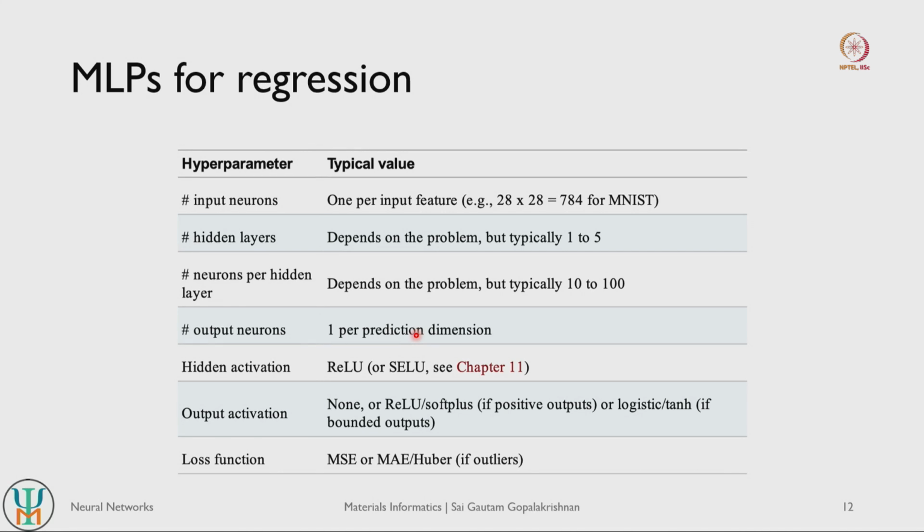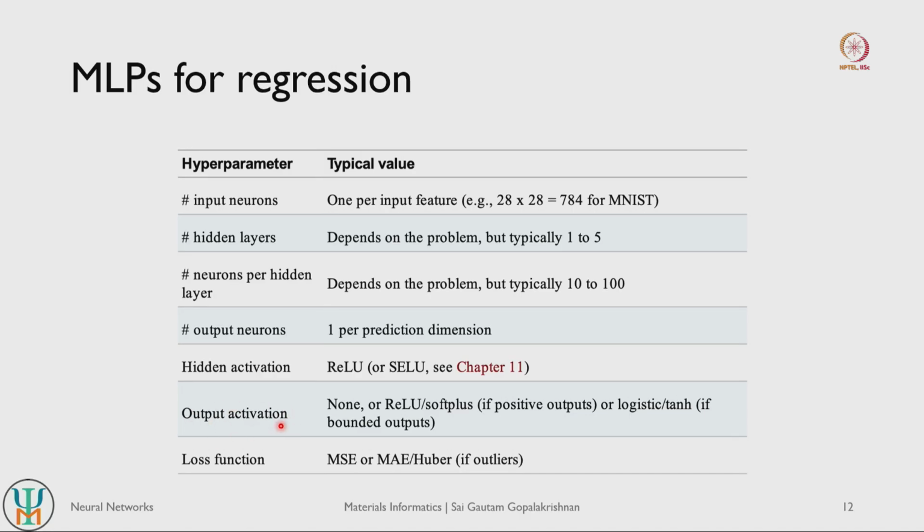But let us say for the same material we want to predict multiple things. We want to predict formation energy, Young's modulus and band gap. All three are again regression tasks. So there are 3 different floating point values that we need to predict, then we would need to have 3 output neurons. The activation function typically is a ReLU, it can also be SELU.